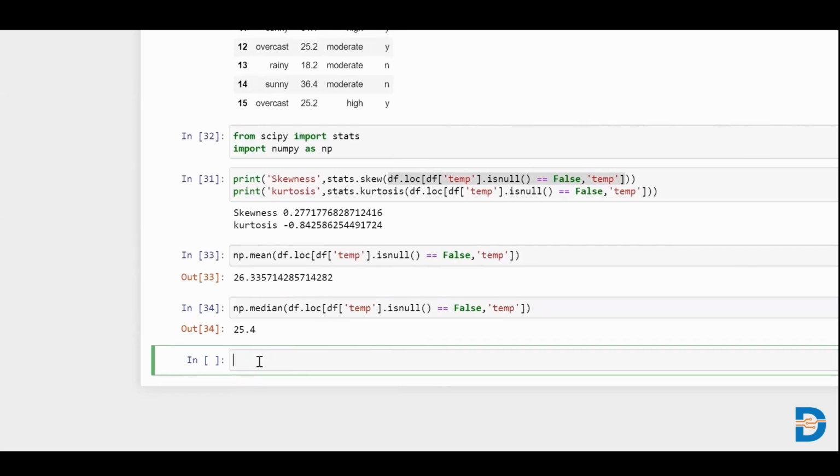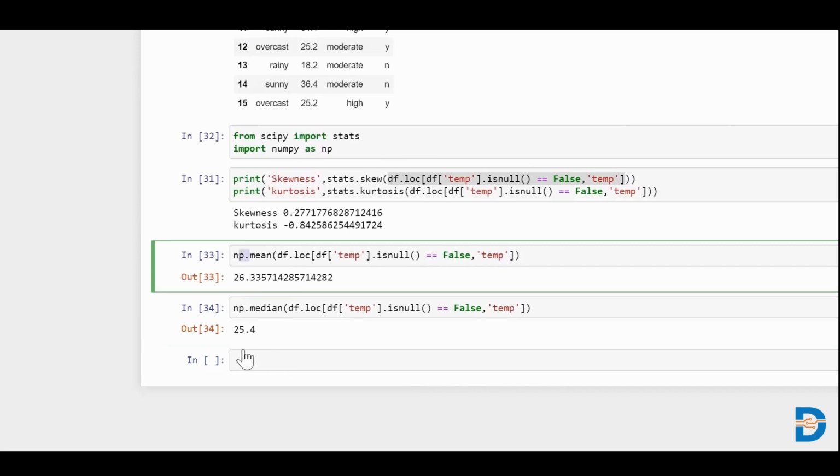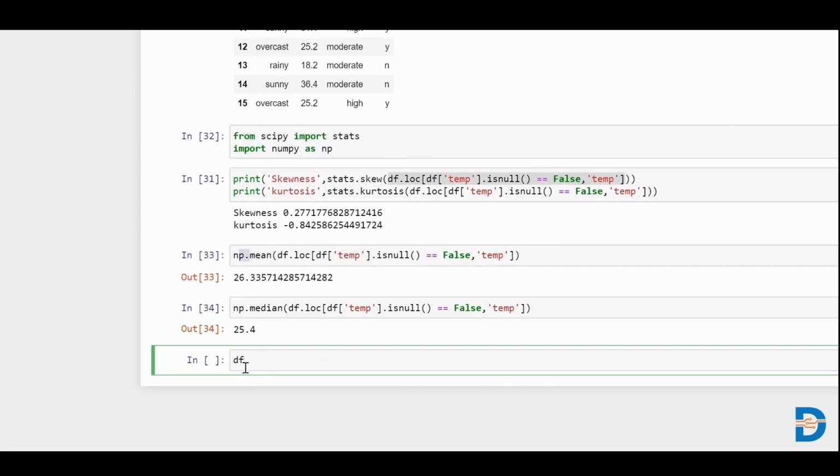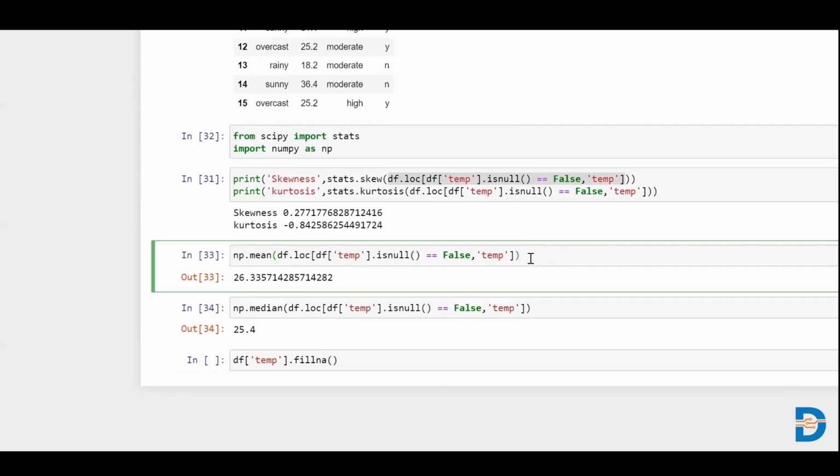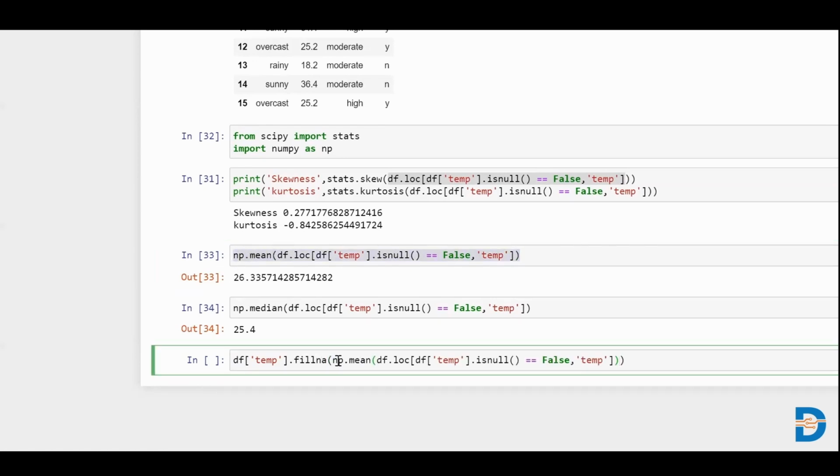Now, if we want to replace the null values with the mean value of the column, I'll say df, select the column temp, then .fillna, and put in this mean. I'll take one more parameter called inplace.